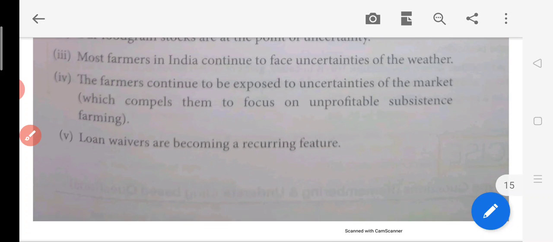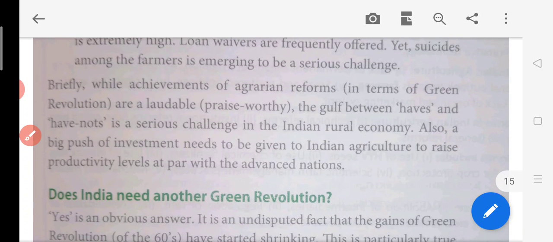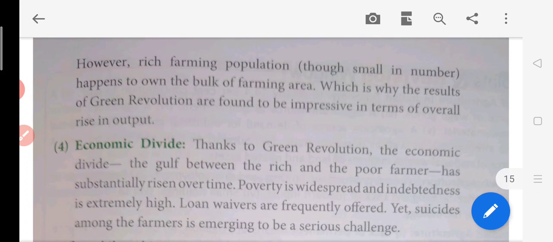Now that's all in this chapter. This was your third chapter. The reforms, land reform, technical reform and general reforms are very important. The condition of agriculture and its future are important questions in this chapter.